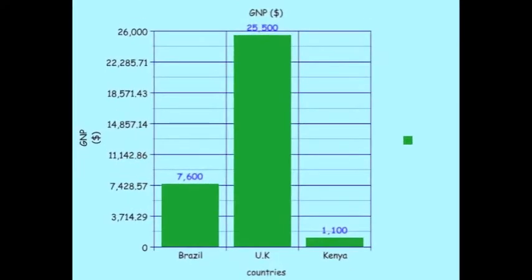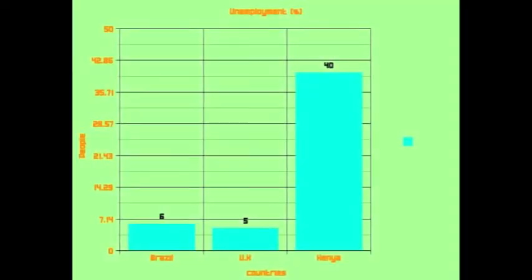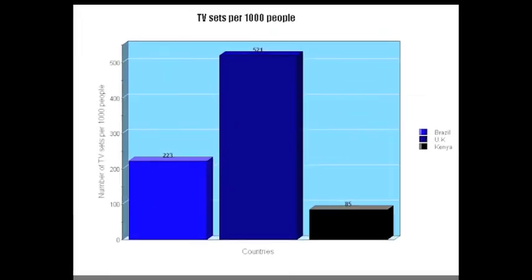This graph shows the GNP of all three countries. The highest GNP belongs to the UK with a huge $25,500. Lowest is in Kenya with $1,100. Brazil has a decent $7,600 GNP. This graph shows the unemployment rate of the three countries. The highest unemployment rate is in Kenya, with 40% of the population unemployed. The lowest unemployment rate is in the UK, with 5%, but Brazil is not far behind, with 6% unemployed.